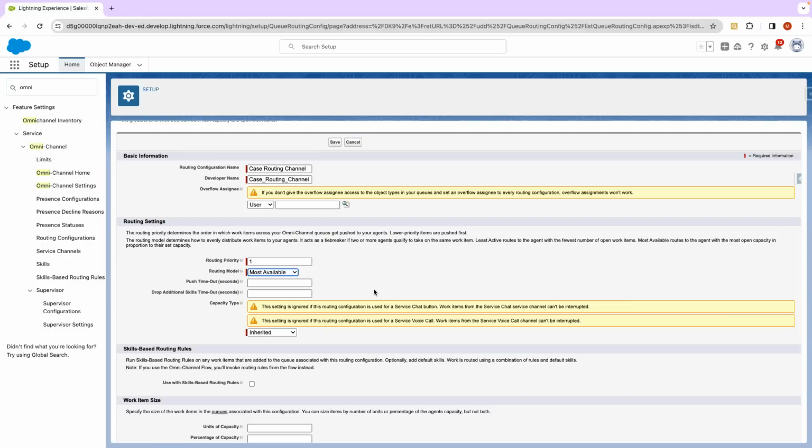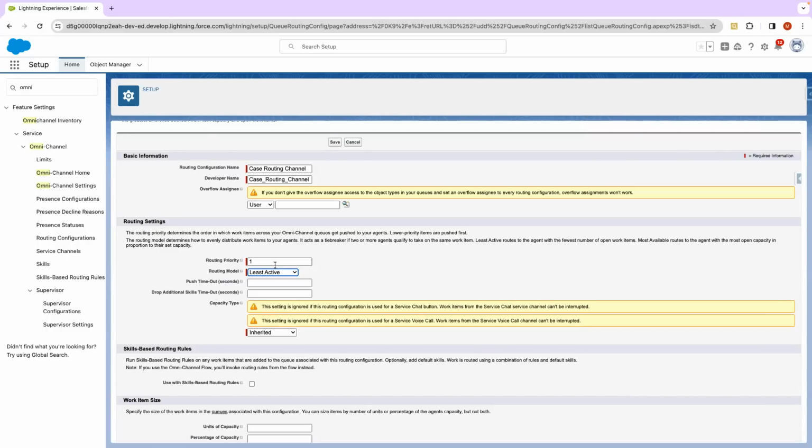If there are two users who are available to assign the case, it will find which of those users is more available and then assign that case to that user. Okay. So then the other is least active. Least active is where, let's say, there are two users who have the same capacity, but one user is working on a case which has more urgency, or a case that takes a higher percentage of his capacity load.